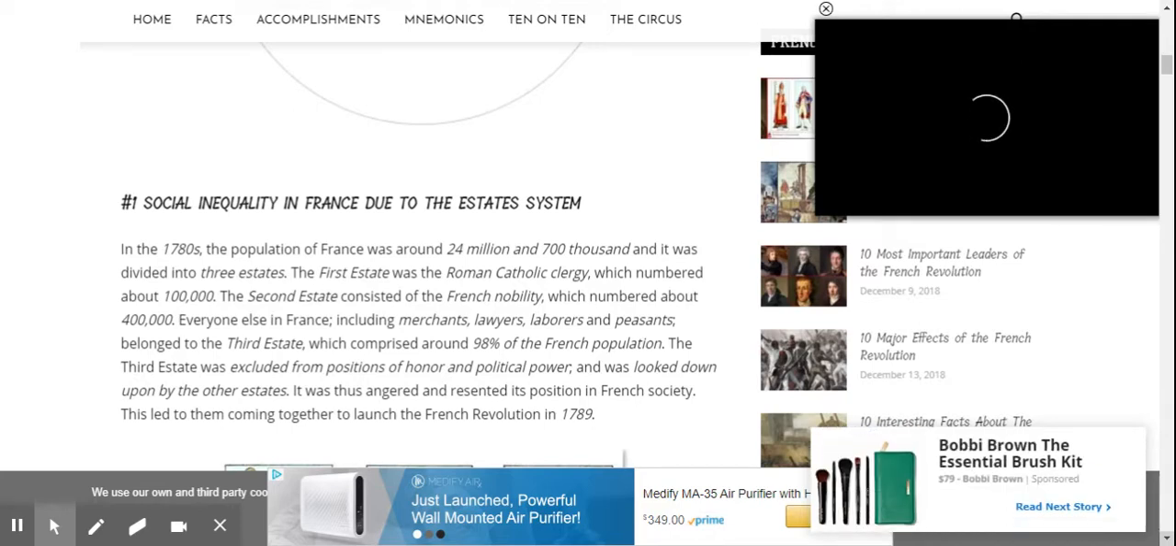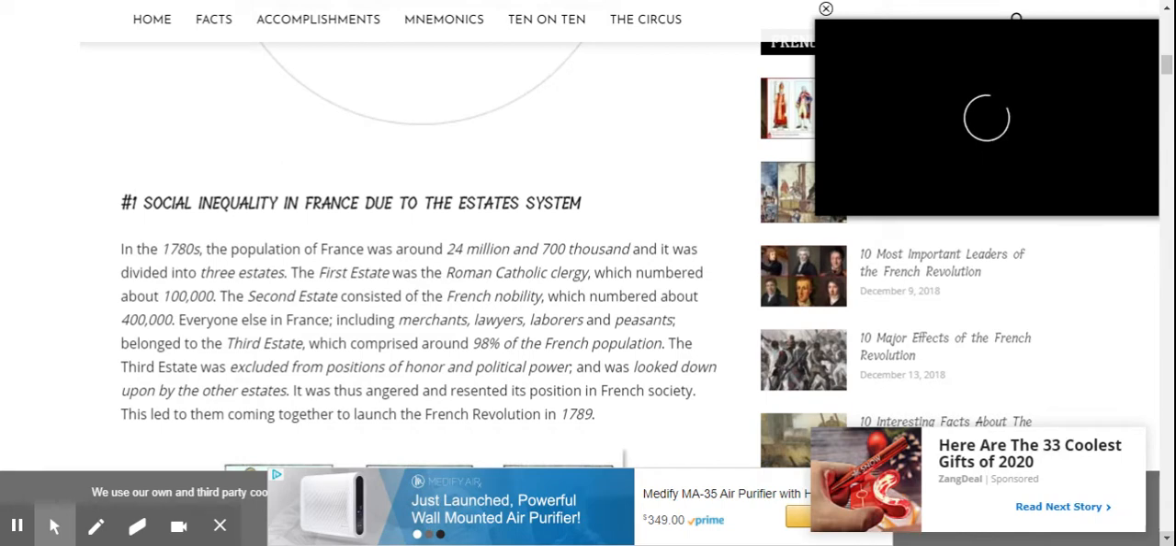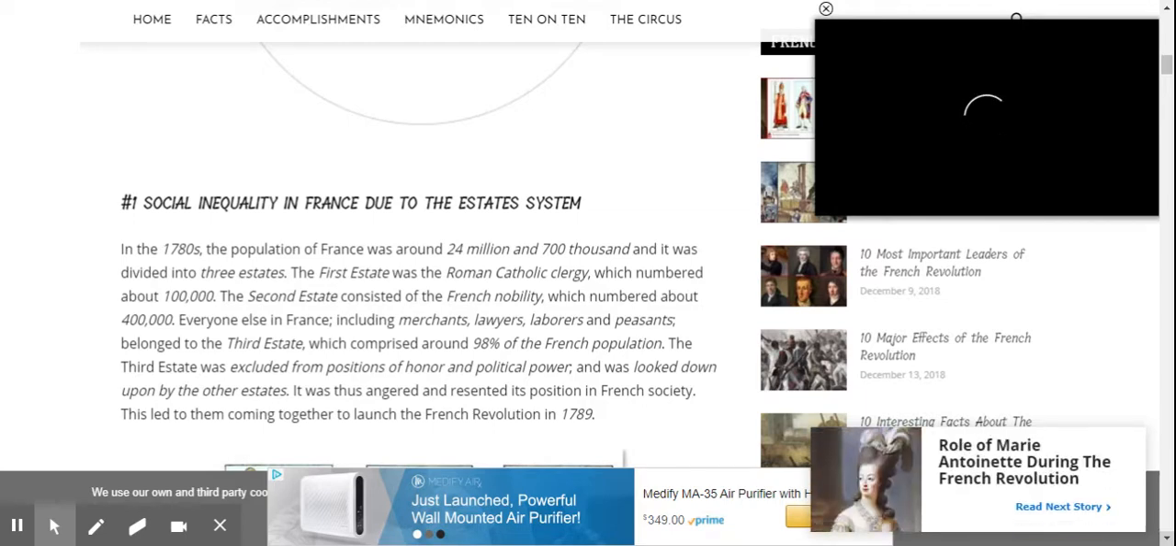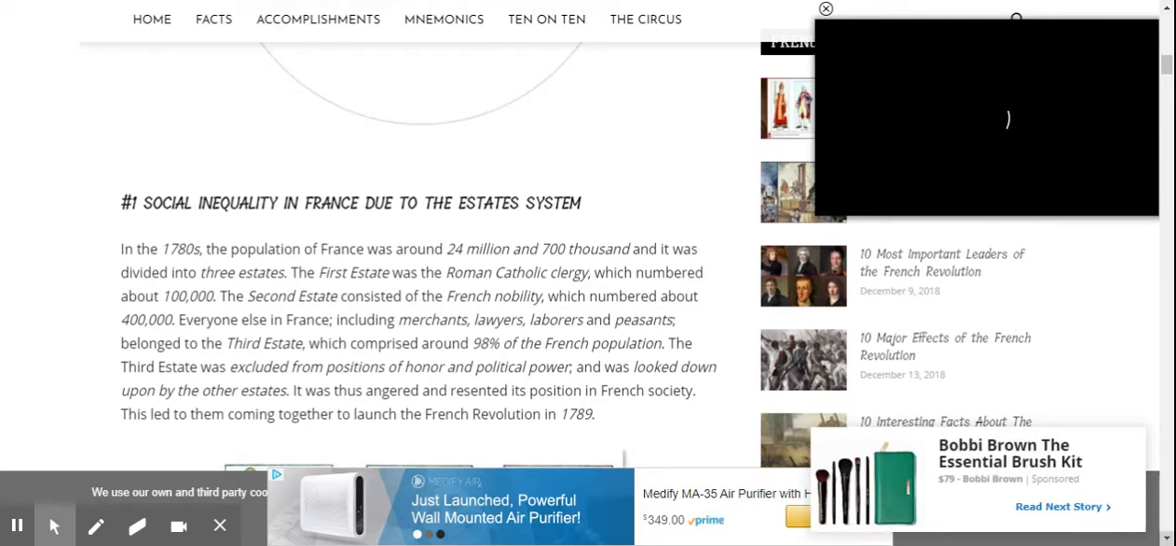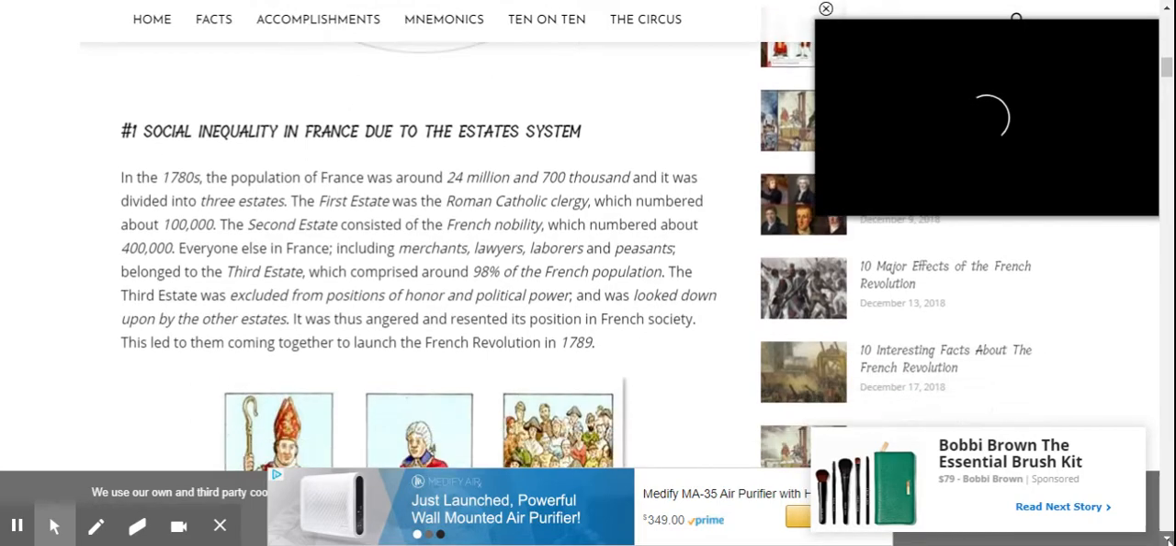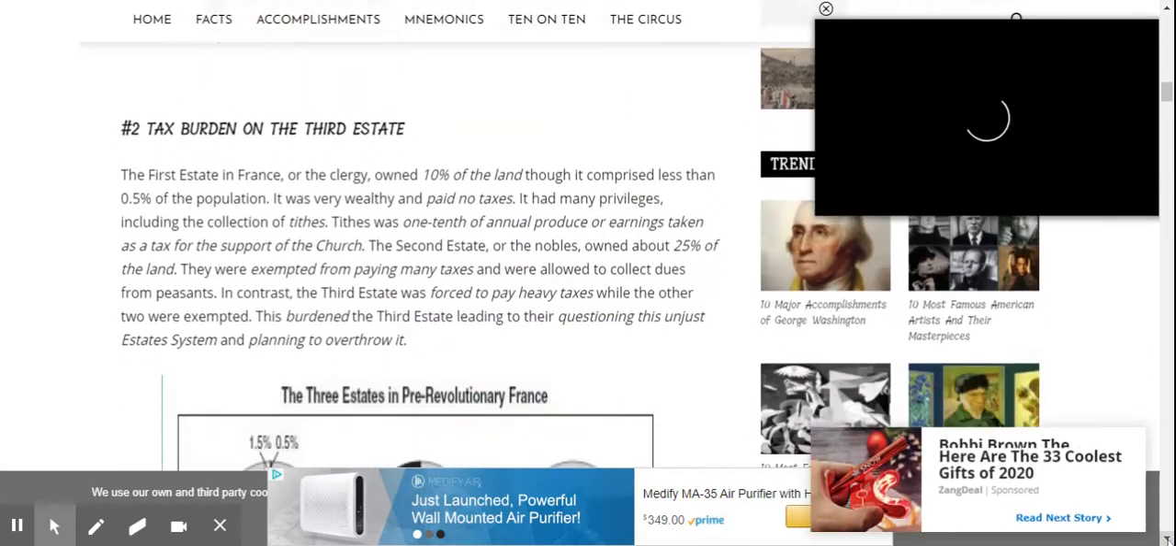Everyone else in France, including merchants, lawyers, laborers, and peasants, belonged to the third estate, which comprised about 98% of the French population. The third estate was excluded from positions of honor and political power and was looked down upon by the other estates. It was thus angered and resented its position in French society. This led to them coming together to launch the French Revolution in 1789.